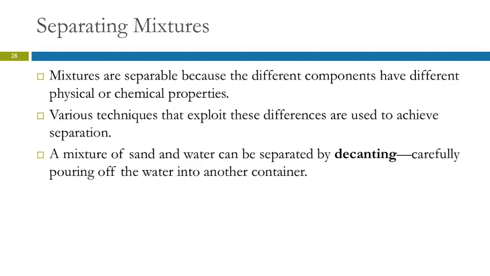Well, you could let it settle, let the sand settle to the bottom, and then you could pour the water off the top carefully. You don't want to agitate the bucket and stir up the sand, but if you pour carefully, you could pour the water off the top, right? That's called decanting in chemistry. Pouring a liquid from the top of the container and leaving the solid behind. So that's one way to separate a mixture. Here you're taking advantage of the difference in state. One is a solid, one's a liquid.